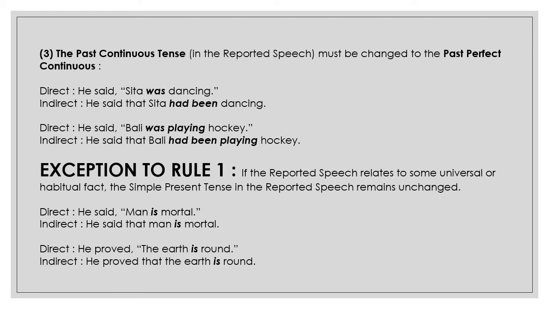Special rule number 3. The past continuous tense in the reported speech must be changed to the past perfect continuous. For example, direct speech, "He said Sita was dancing." In the indirect speech, it will be, "He said that Sita had been dancing."